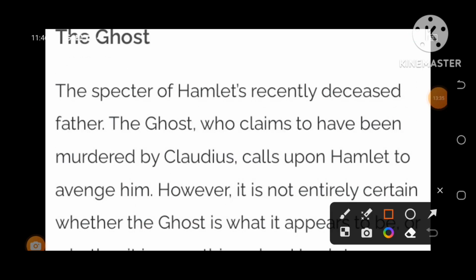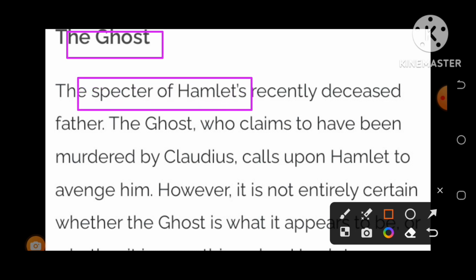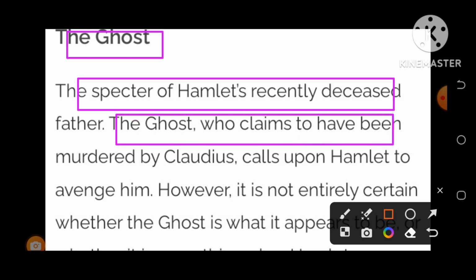The next important episode that has taken place is the ghost episode. Who is the ghost in the play? The ghost that Prince Hamlet sees in the beginning of the play was the ghost of his father, the late King Hamlet. The specter of Hamlet's recently deceased father, the ghost who claims to have been murdered by Claudius.